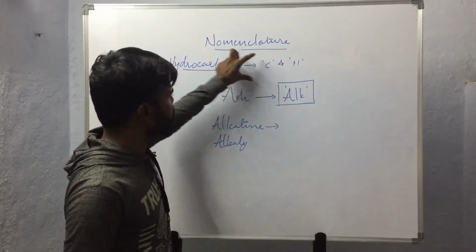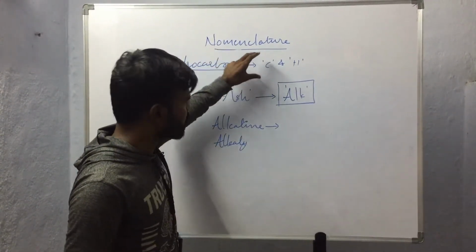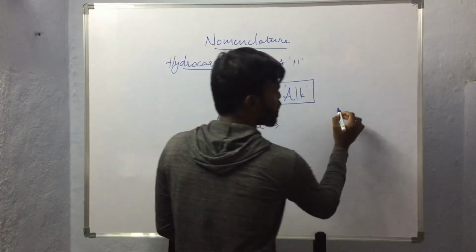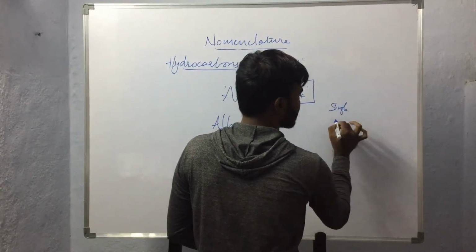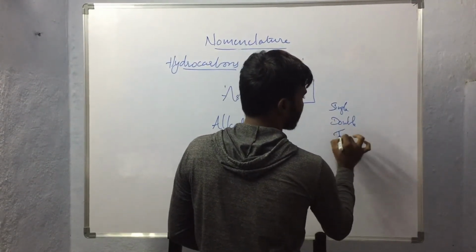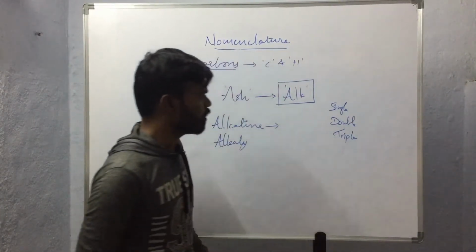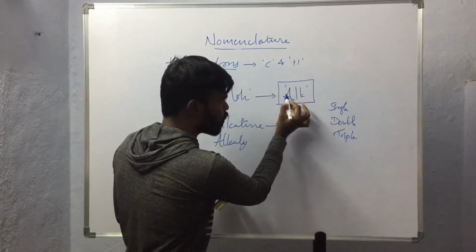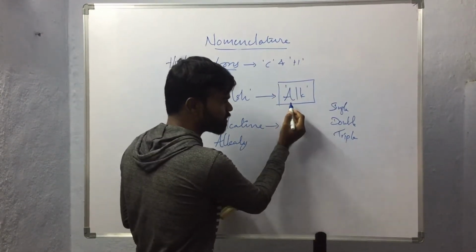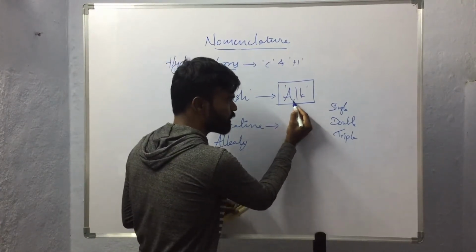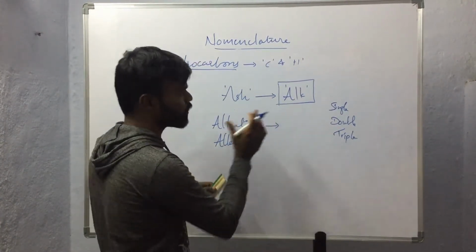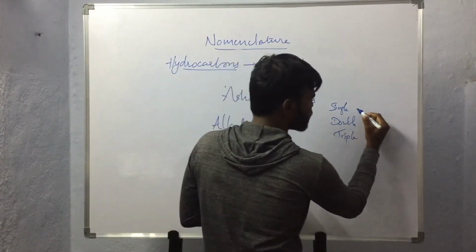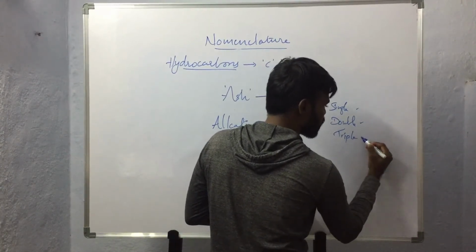In hydrocarbons, the carbon atoms are bound together with the help of single bond, double bond, and triple bond. So we should remember that ash forming substances are prefixed with alk, and in hydrocarbons the carbon atoms are bound together with either single bonds, double bonds or triple bonds.